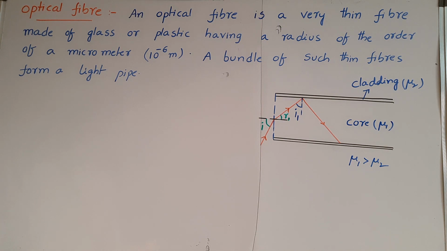Optical fiber. An optical fiber is a very thin fiber made of glass or plastic, having a radius of the order of a micrometer. A bundle of such thin fibers forms a light pipe.